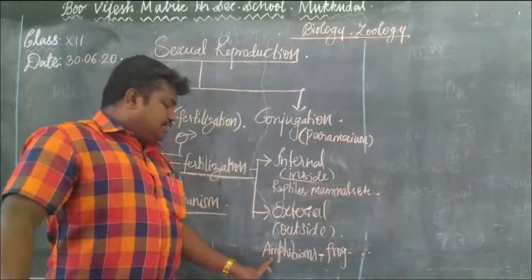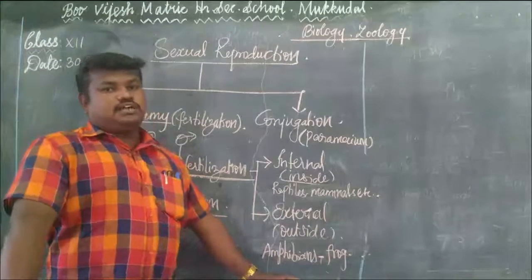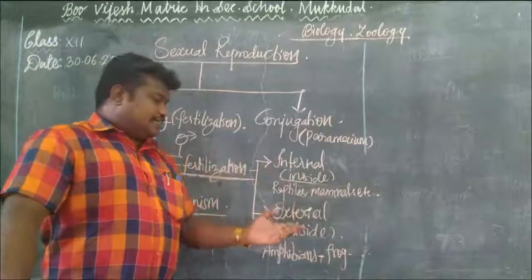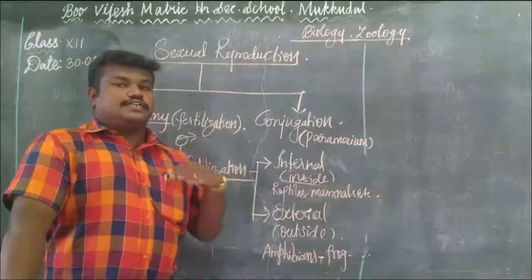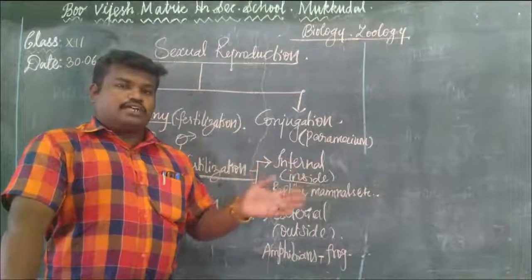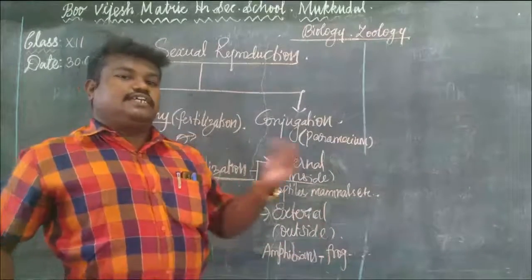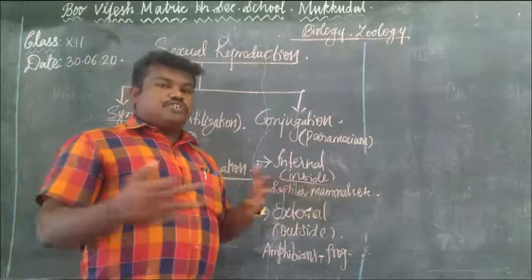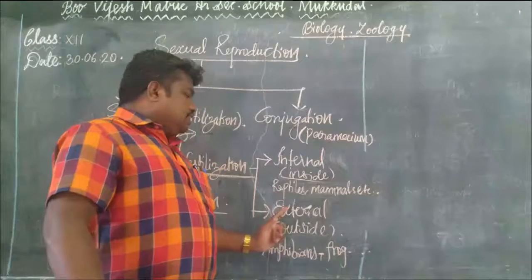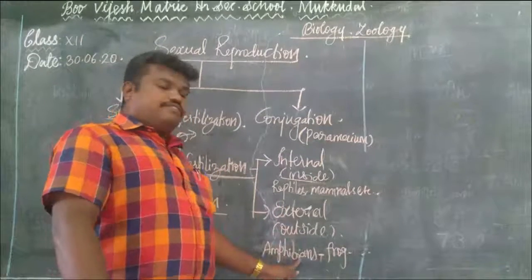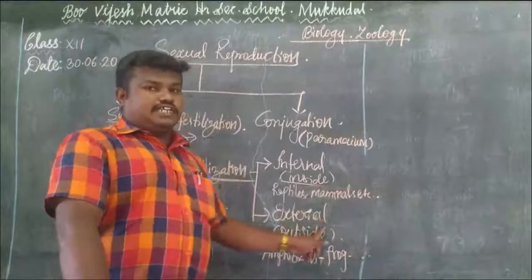Here the example is amphibians. What is meant by amphibian? Amphibian means that it lives on both land and water. For example, a frog. The male releases the sperm into water, and at the same time the female releases the egg into water. After the release of the ovum and the sperm, the fusion of male and female gamete also takes place in the water. So the fertilization takes place outside of the body. That is said to be external fertilization.